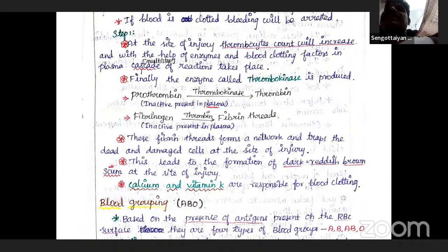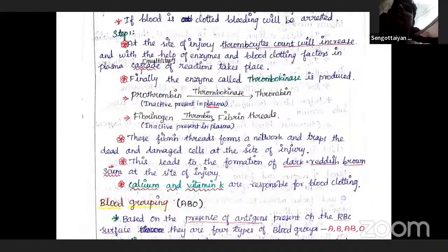The prothrombin is a protein in plasma which is converted into the active thrombin. So kindly note it, prothrombin is an inactive protein in plasma which is converted to the active thrombin.